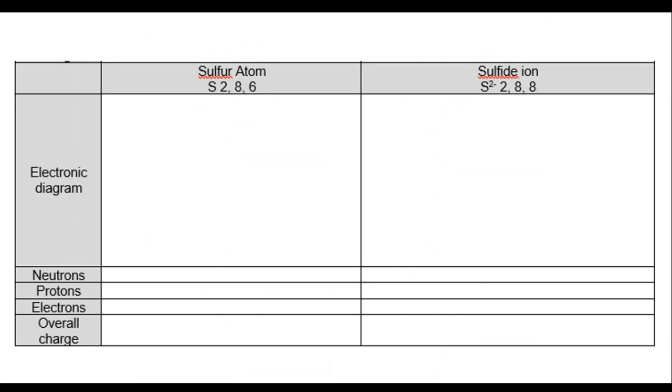Now that hopefully you have the hang of this, use your periodic table to fill in the structure of the sulfur atom, and then try and do the same for the sulfide ion. Make sure that you pause the video to give yourself enough time to do this.